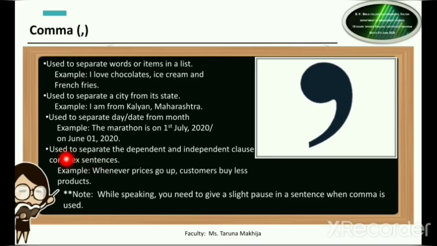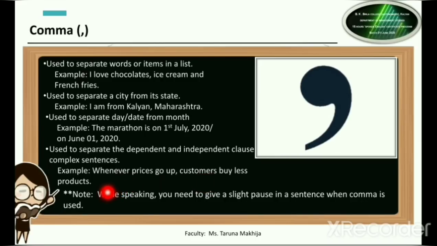The comma is also used to separate the dependent and independent clause of complex sentences. Now, what are complex sentences? You will be doing it in detail in the further lessons. But to understand now, this is an example of a complex sentence. Whenever the prices go up, customers buy less products. So these are two clauses, and this is a complex sentence where they are saying that whenever the prices are going up, what happens? The customers buy less products. So to separate these two, what have we used? A comma is used to separate, or it is used to frame this complex sentence.